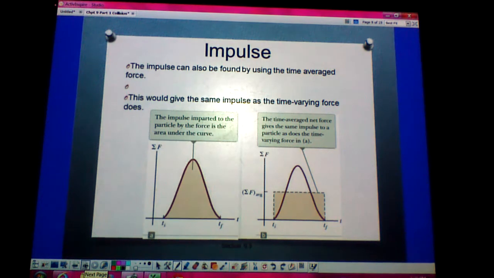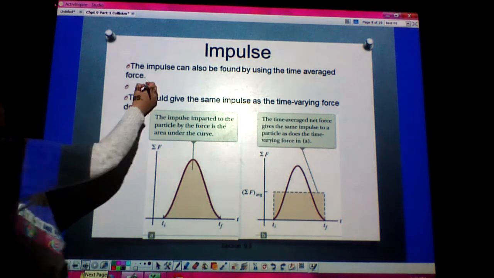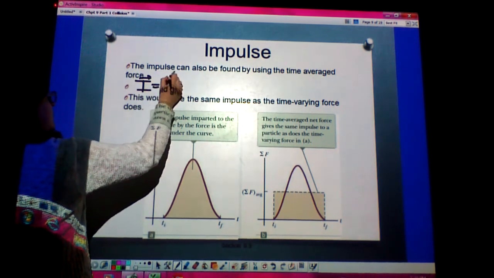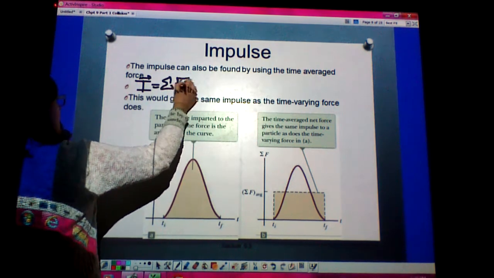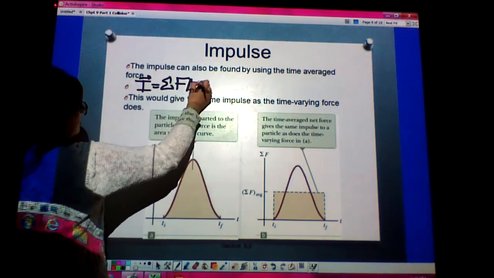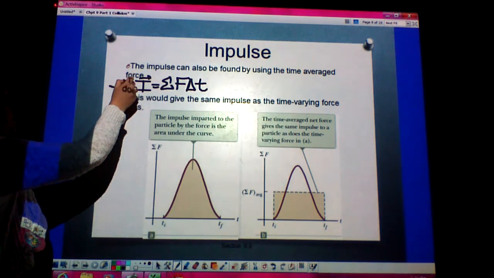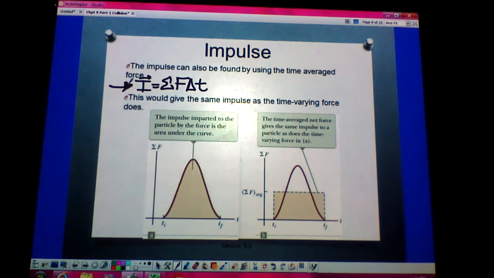Okay, so we can also find impulse using a time averaged force. I know impulse is equal to the sum of my forces times my change in time, that time interval. We'll probably see this one used way more frequently than the integral version, because we can do this one really quickly on the multiple choice test.